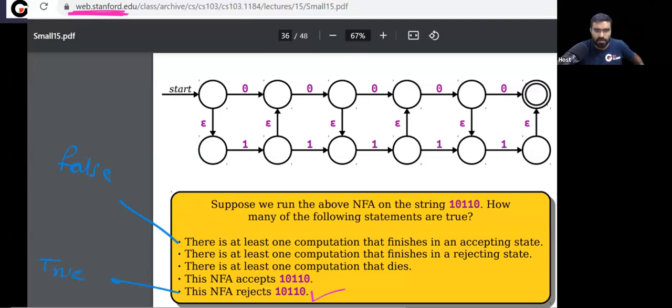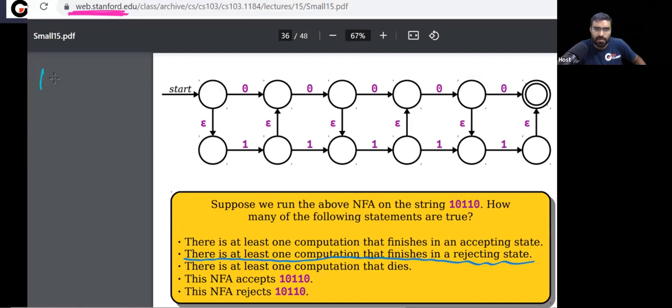What about the next one? The next is saying there is at least one computation which will finish in a rejecting state. Is this true? So tell me, which computation will finish in a rejecting state?